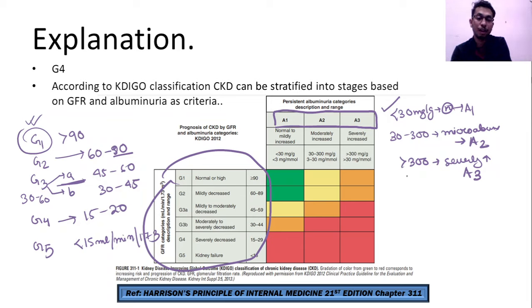A related point: more than 3.5 gram per day is called nephrotic range proteinuria, and 1 to 3.5 is known as subnephrotic range.